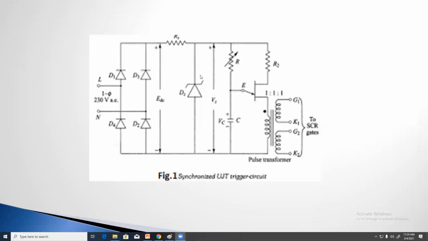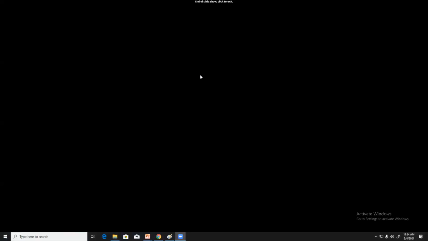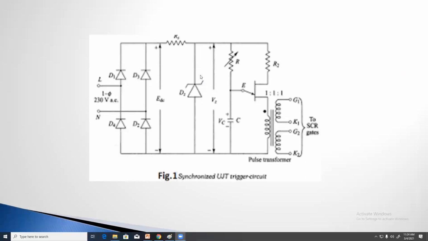Second one, synchronized UJT triggering of SCR. Third one, ramp and pedestal triggering of SCR. These three topics are for your assignment. Please complete it and we will check one day.